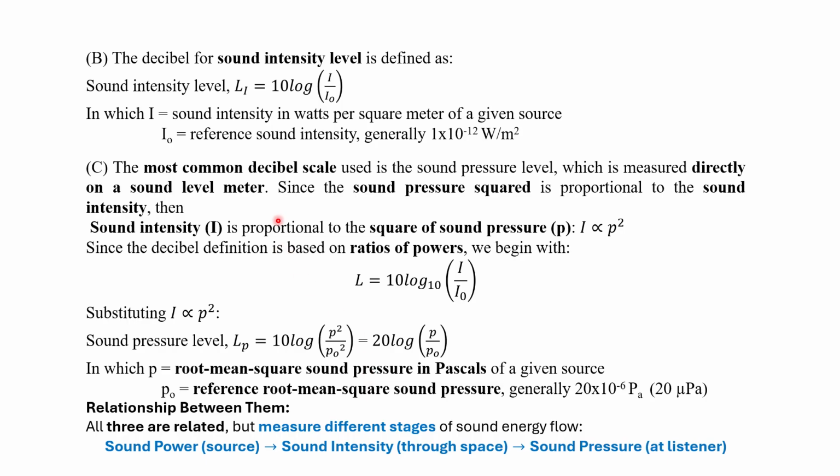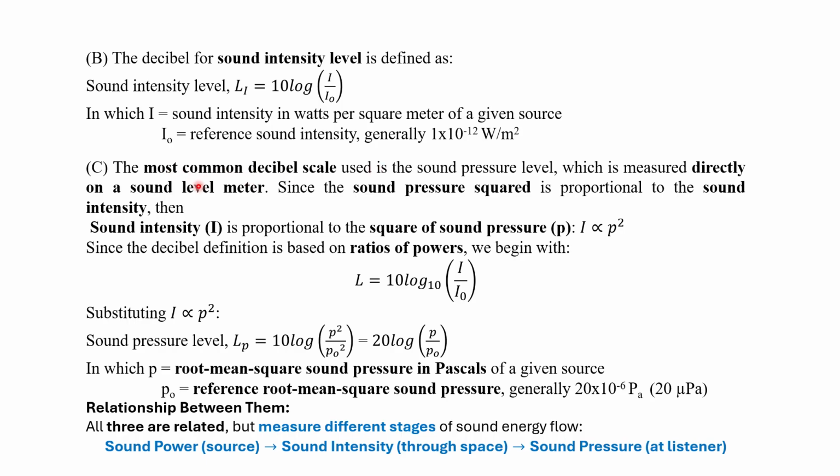Similarly, we can also measure the decibel for sound intensity level. We define the sound intensity level as 10 log I by I0, where I is the sound intensity in watts per square meter of a given source. I0 is the reference sound intensity. It is a standard value, 1 into 10 power minus 12 watt per meter square.